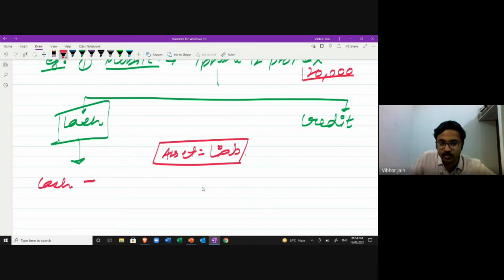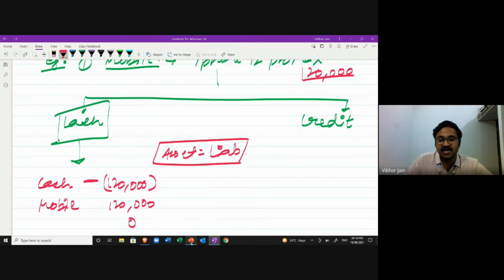So cash is going to be negative. It is going out of the business. So 120 is going to go out of the business, and I'll get an asset. I'll get a mobile phone worth 1,20,000 rupees. So net effect is zero. So accounting equation is always maintained.